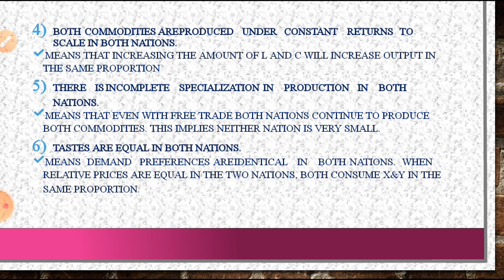So in the Heckscher-Ohlin theory, it means there is incomplete specialization. That means even with free trade, both nations continue to produce both commodities. This implies neither nation is very small. So if there is free trade, there is no complete specialization in any product in either country, and they will continue to produce the same products.